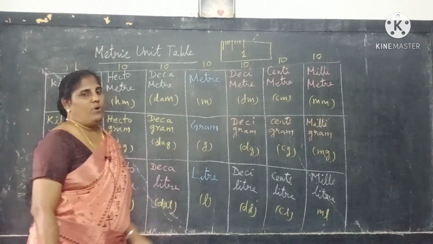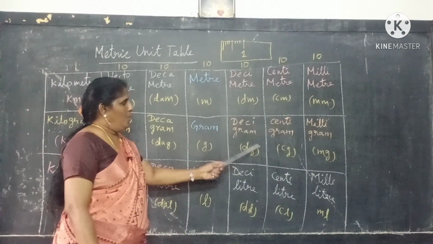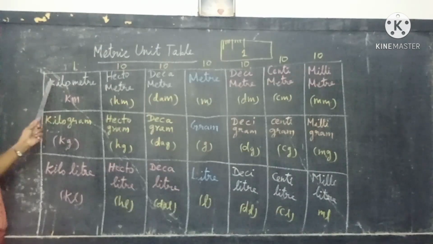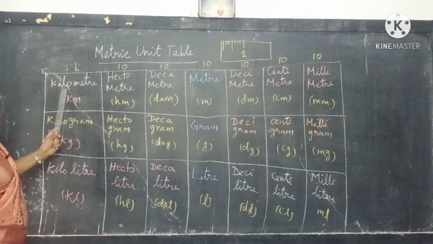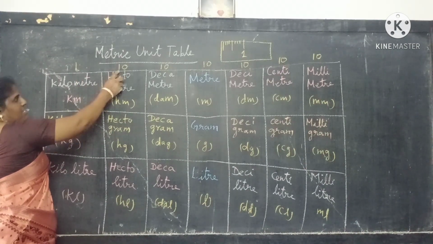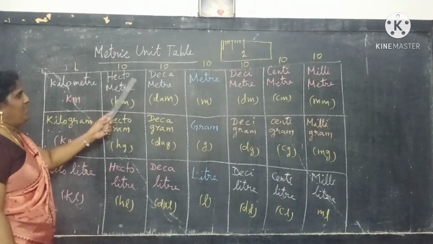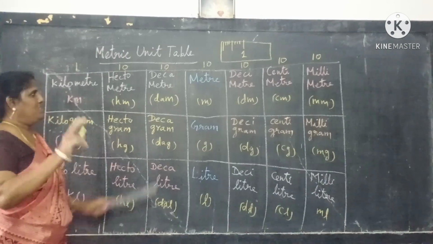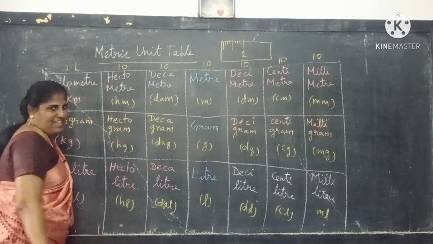Next, if you want to convert from higher unit to lower unit, or lower unit to higher unit, see what the biggest, highest unit is. Kilometer, isn't it? So 1 kilometer equal to how many hectometer? What is given here? 10 only. So 1 kilometer equal to 10 hectometer. If they are asking decameter, 1 kilometer equal to how many decameter, you multiply 10 tens are 100.